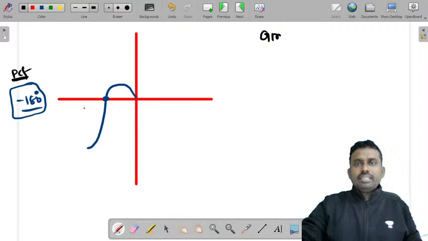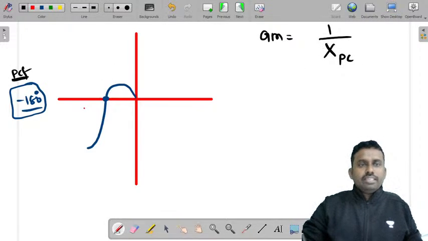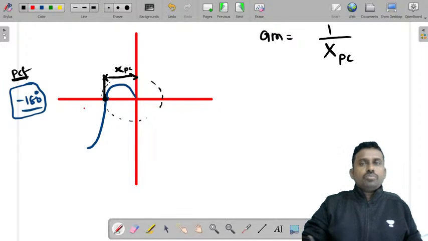See, gain margin is 1 by x, let's say we'll call this x, 1 by x at phase crossover frequency. Now if this polar plot is intersecting at this negative real axis, just find the magnitude, this circle, or you can say that this distance x, this distance is x_pc. Now this is the gain margin, so you know this distance and you'll find gain margin.